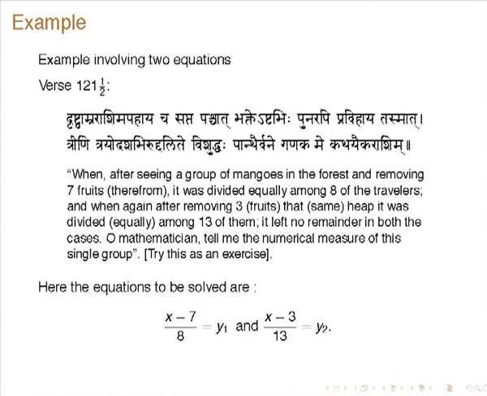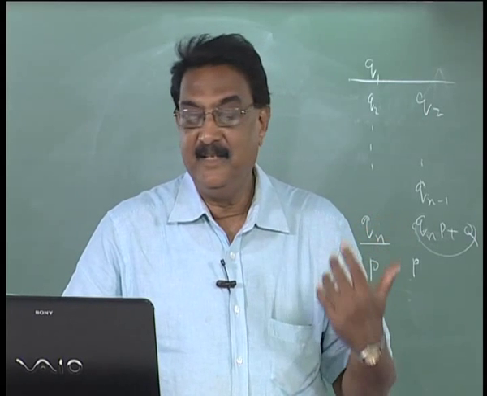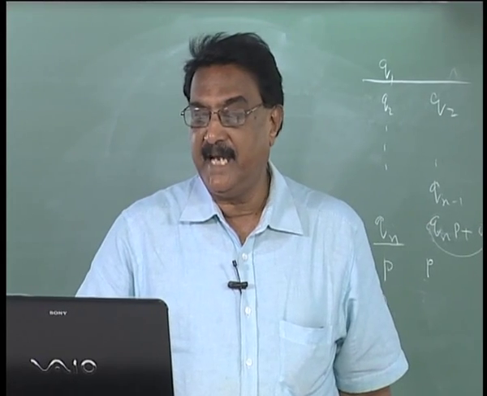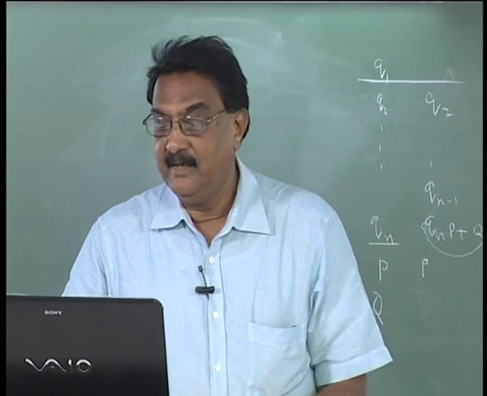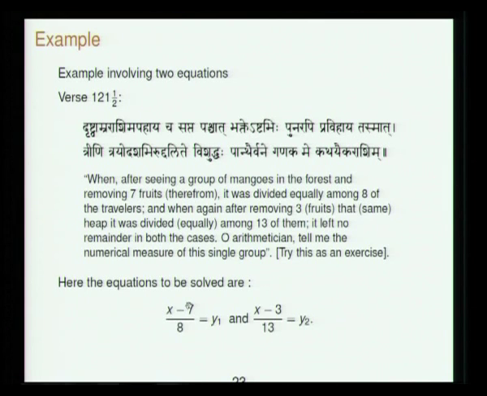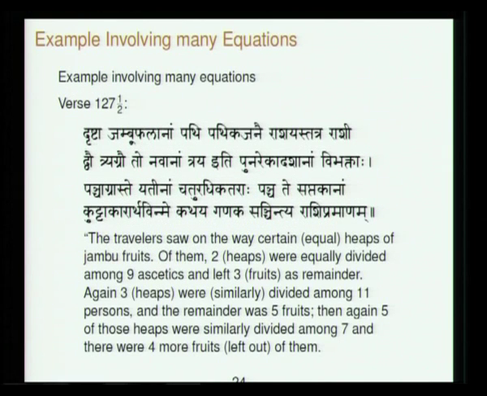When you measure, from that heap, if you remove 7, then it is divisible by 8 because it is distributed among 8 people. So, (x minus 7) by 8 is y1, then (x minus 3) by 13 is similarly y2, because when you remove 3 from them, it could be distributed among 13. So, these are the two equations you have to solve. One can do that.